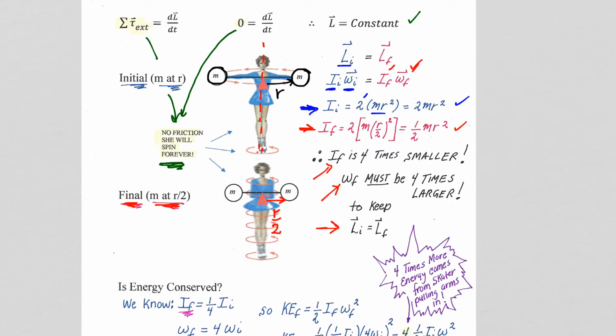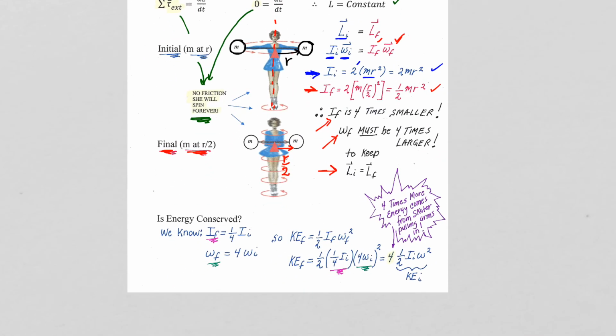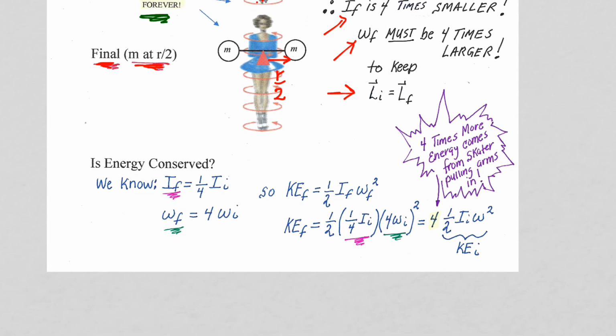Now the last little bit of this problem, and this problem is often in a multiple choice type of format for the AP test if they decide to ask the skater spinning problem. How about energy? Is energy conserved? Well, we can see here, spoiler alert, it is not, but let's see why not.